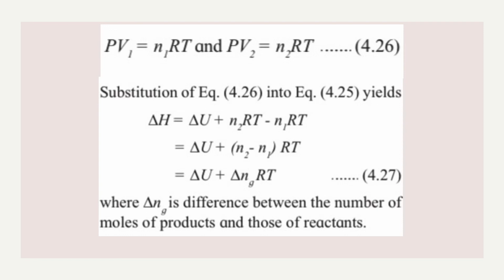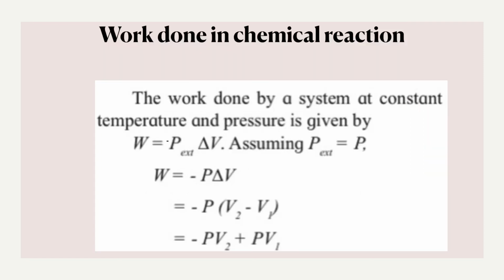Okay, so now next we'll start with work done in chemical reaction. To start this, we have to introduce the expression for the work done by a system at constant temperature and pressure, and it is given by W is equal to minus P external into delta V. Please write down minus P external into delta V. Now if we assume that P external is equal to P, then we can say that W is equal to minus P into delta V.